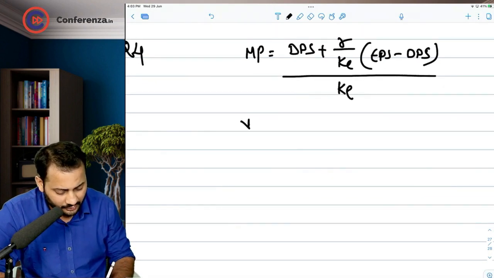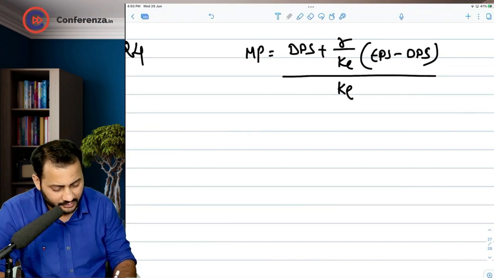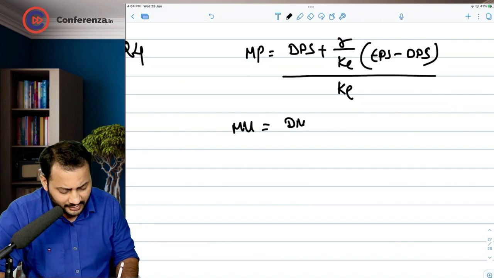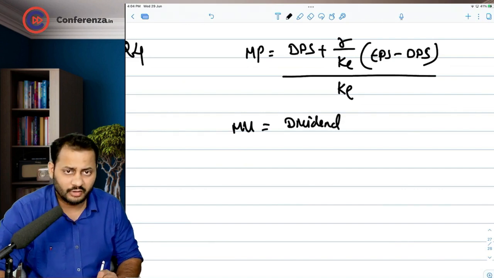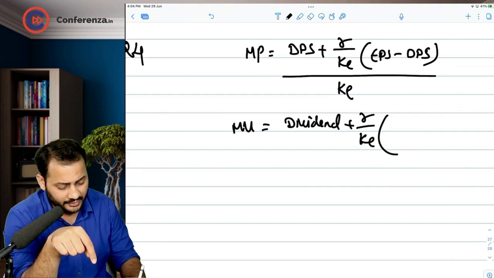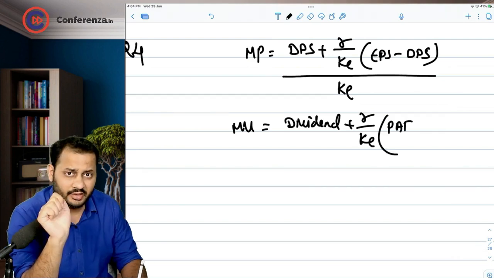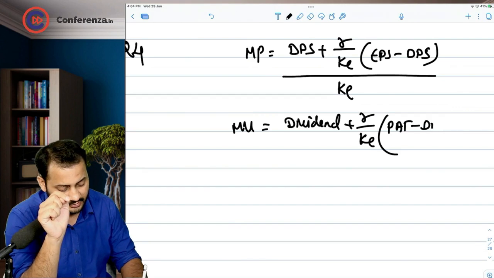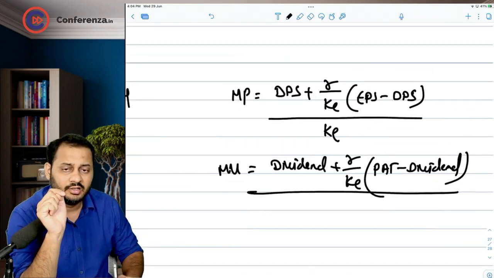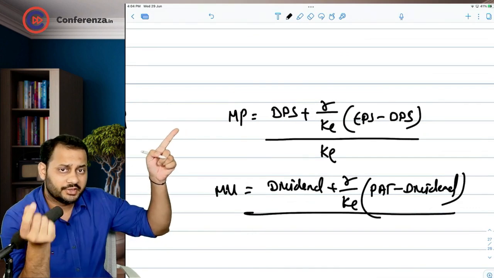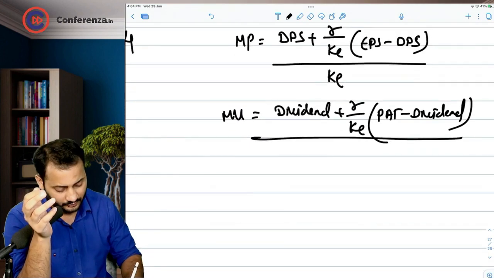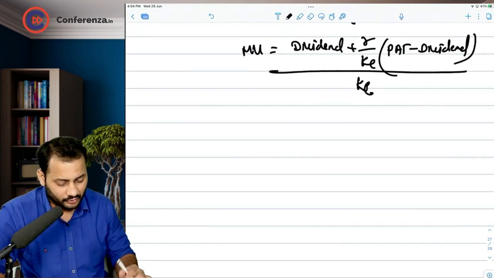But if you want to calculate the market value of the entire company, understand, with the same formula, you will have to take the entire dividend, not just the per share dividend, plus R by K in bracket entire profit after tax, not just per share, minus dividend. So the formula is same. The only difference is the figures in here are per share basis and the figures in here are in total basis. Okay. Now we have the formula ready.